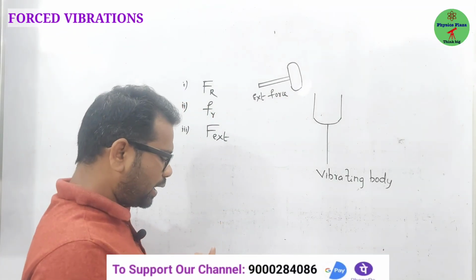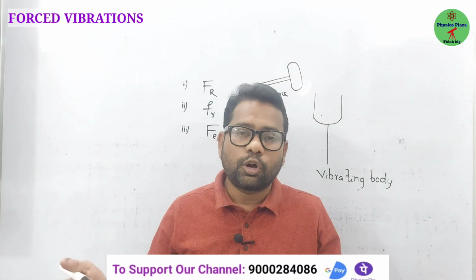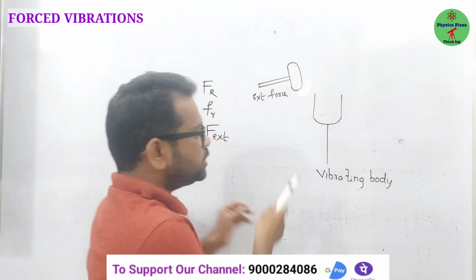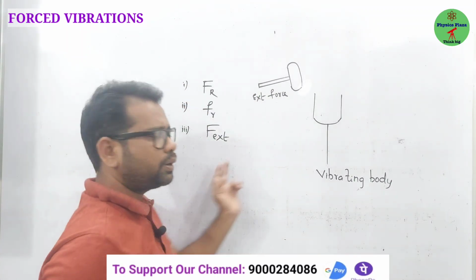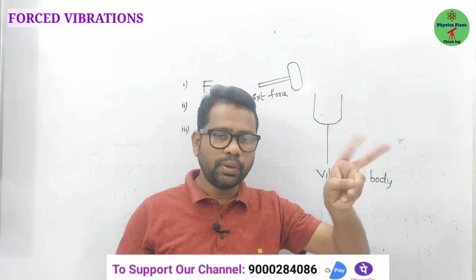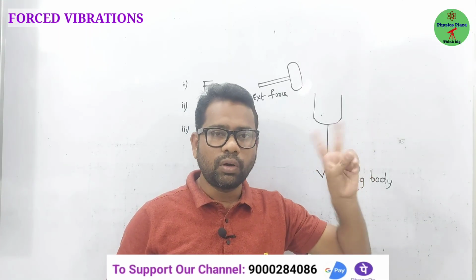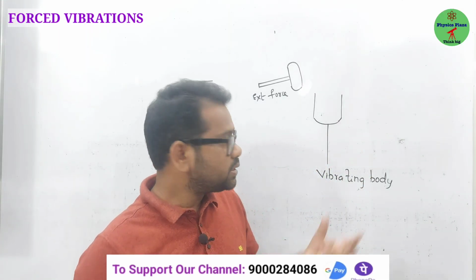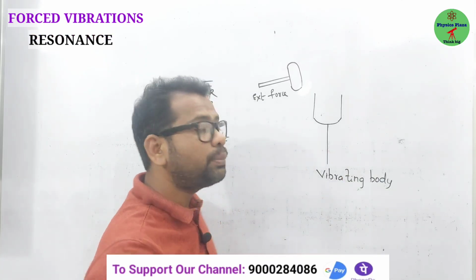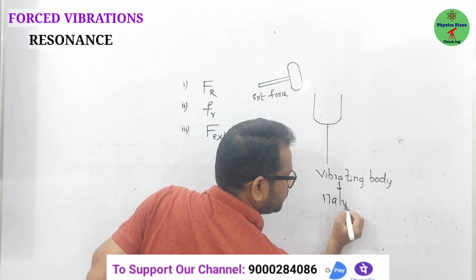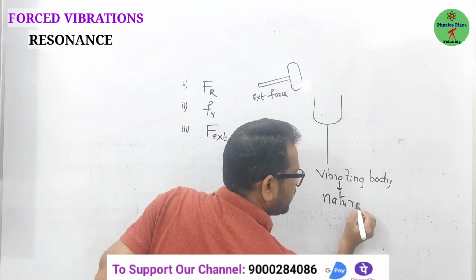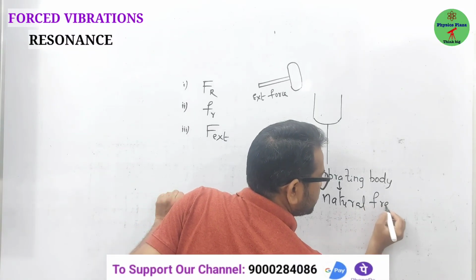As we all know, every object has its own natural frequency. Now this tuning fork is hit with a rubber hammer continuously. It will be vibrating continuously, with its own natural frequency.